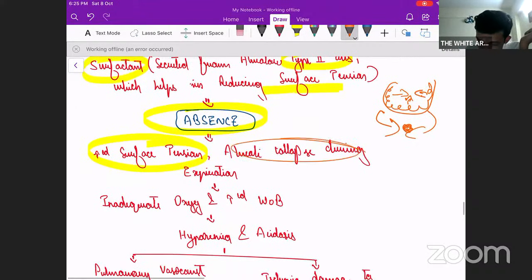So the alveoli collapse during expiration. On inspiration, the alveoli might expand because air is entering, but on expiration, once the air exits, they end up collapsing. Once this happens, more effort is needed to open up a collapsed lung as compared to alveoli that are already open, correct? So the baby puts in more work of breathing, which results in respiratory distress. And since not enough air is entering the lungs, there will be hypoxemia on the other side. So on one side there is hypoxemia, and on the other side there is increased work of breathing causing respiratory distress.